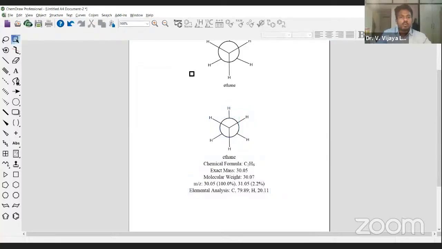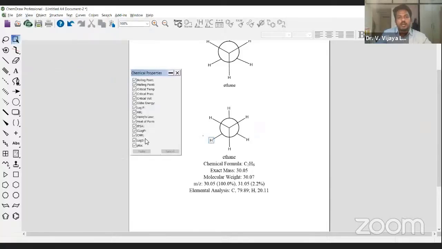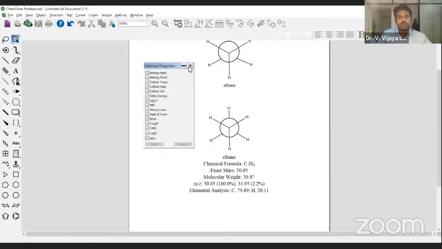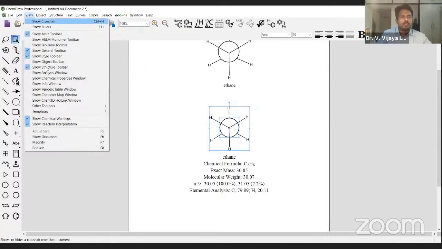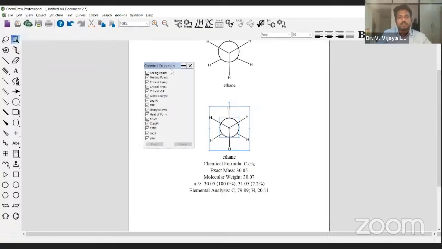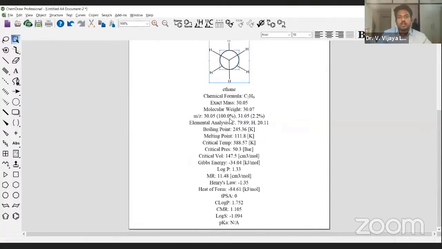Then after that, if you want to add chemical properties, also go to view and choose chemical properties data. Okay, that also you can add. That's not a problem. The only thing is, you have to select chemical properties data. Okay, so this is chemical properties data. If you paste it, then automatically it comes over here.